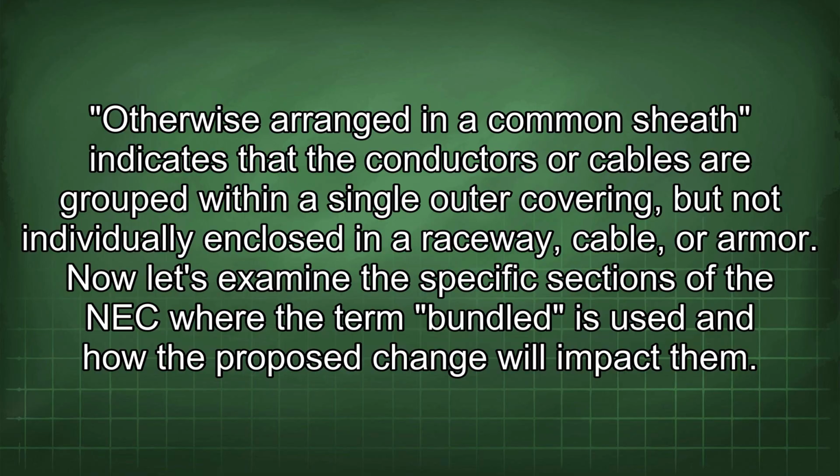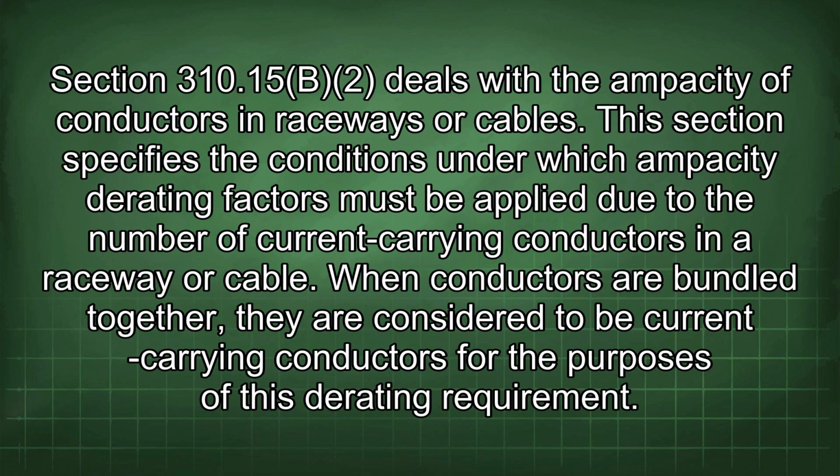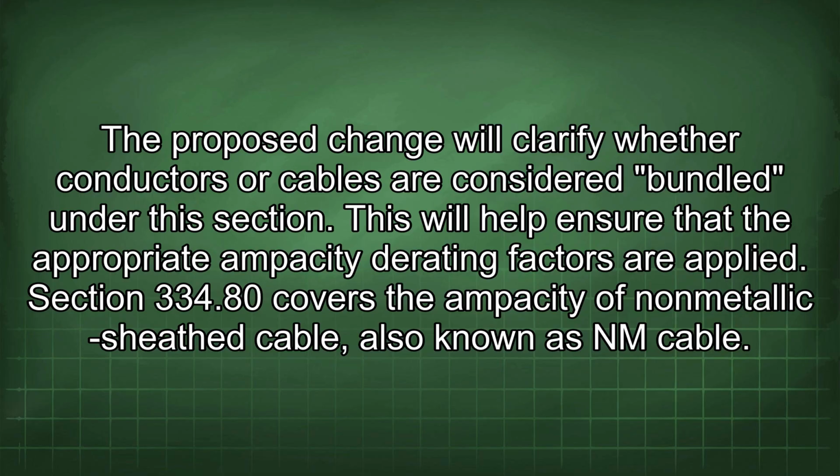Now let's examine the specific sections of the NEC where the term bundled is used and how the proposed change will impact them. Section 310.15(B)(2) deals with the ampacity of conductors in raceways or cables. This section specifies the conditions under which ampacity derating factors must be applied due to the number of current-carrying conductors in a raceway or cable. When conductors are bundled together, they are considered to be current-carrying conductors for the purposes of this derating requirement. The proposed change will clarify whether conductors or cables are considered bundled under this section. This will help ensure that the appropriate ampacity derating factors are applied.